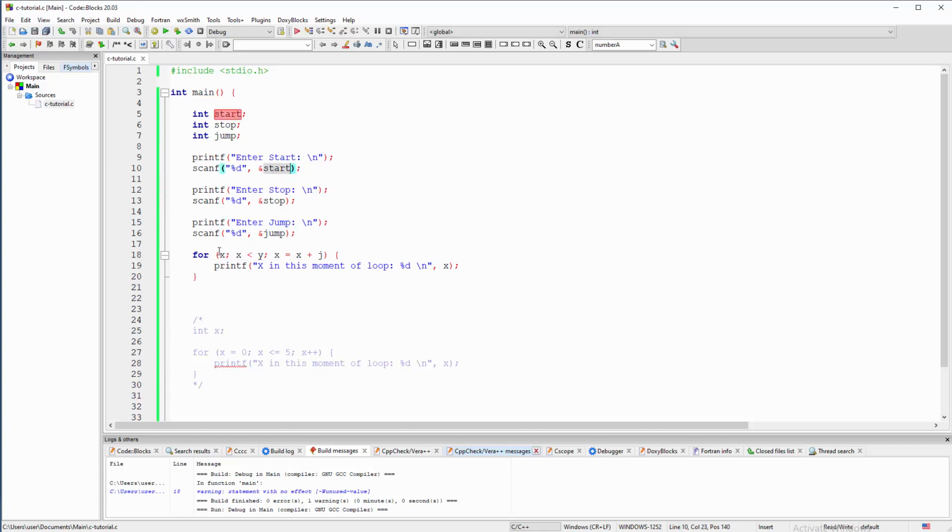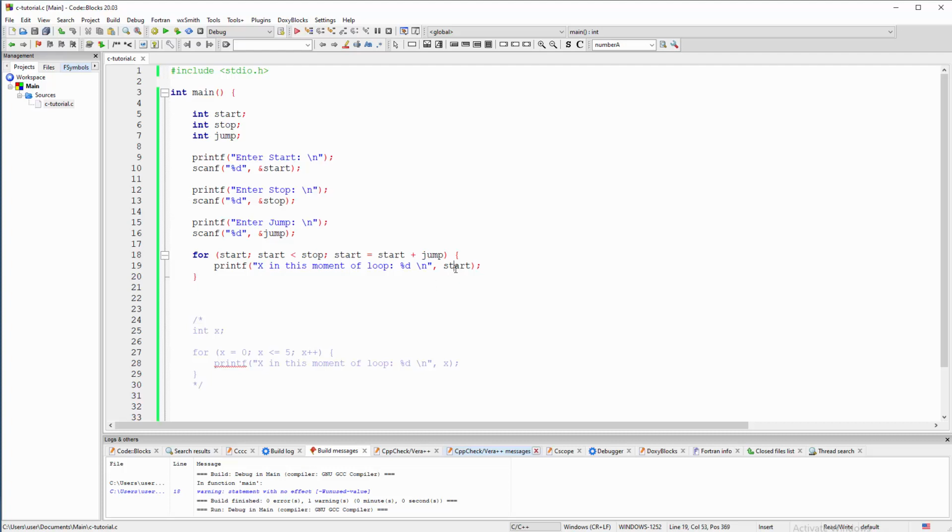I mean, it's kind of boring, but probably you get the point anyway. So this is a starting point, a stopping point. How are we going to get the starting point? Well, the previous starting point plus jump. And now we are going to just print that start at a moment of time, because we really do have a start every time in a loop. It just changes too fast.